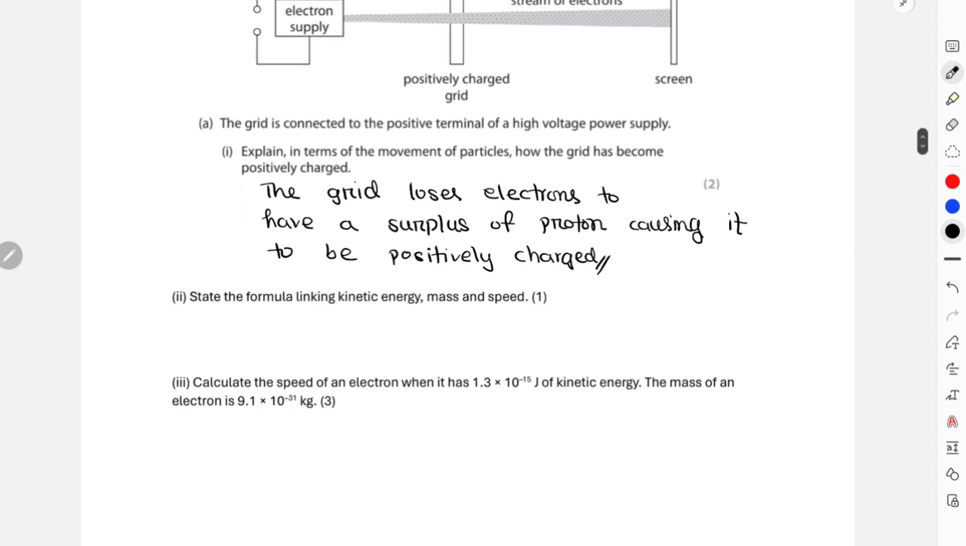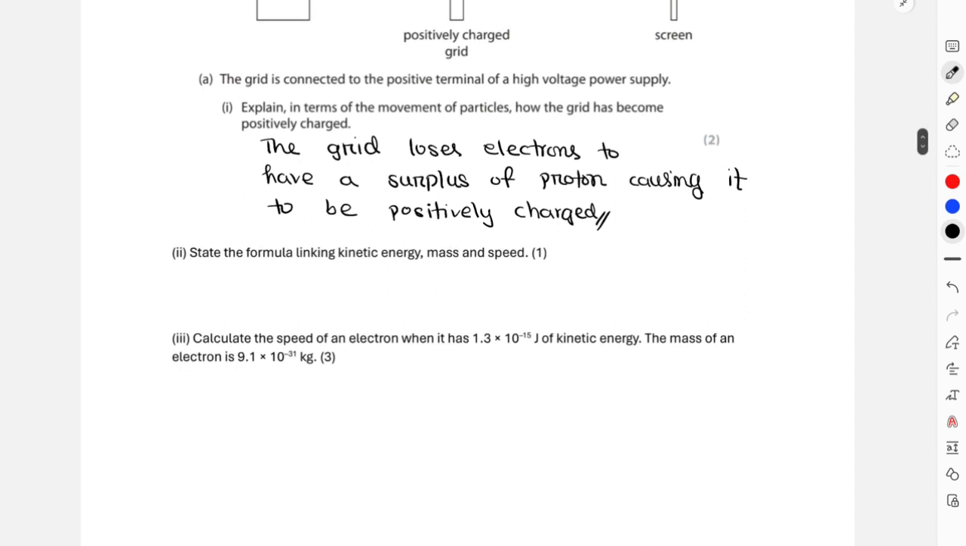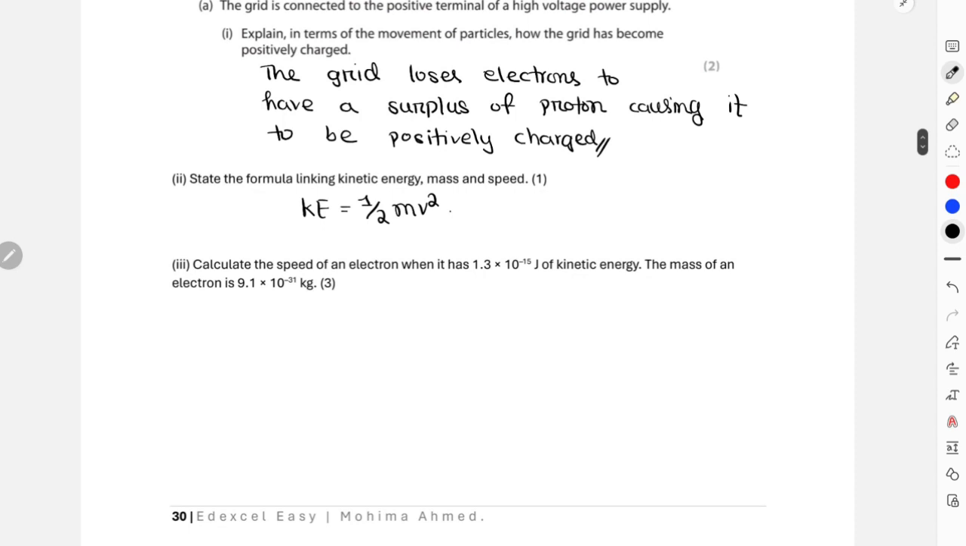Okay, now after this we need to link kinetic energy, mass and velocity over here, which we can understand. So it is going to be kinetic energy equals half mv squared, right? And then again we need to calculate the speed of an electron when it has a kinetic energy of this much and the mass of an electron is this much.